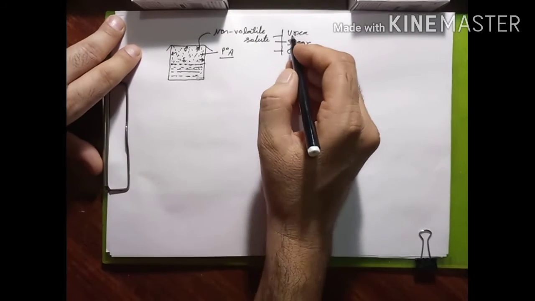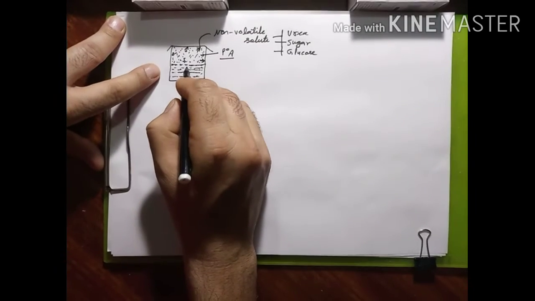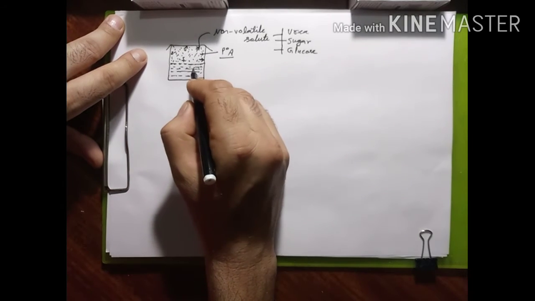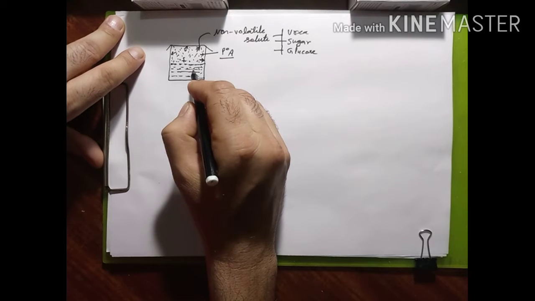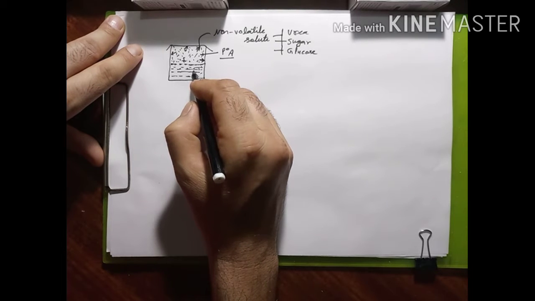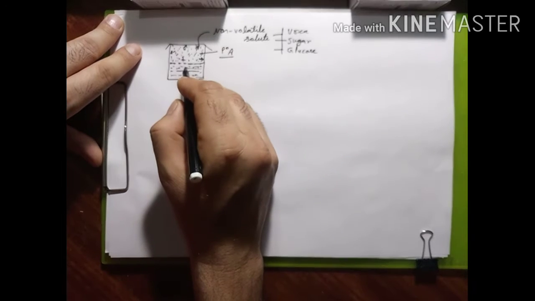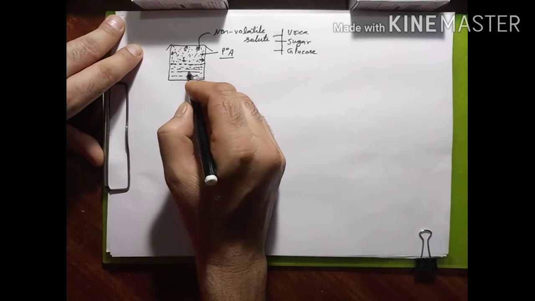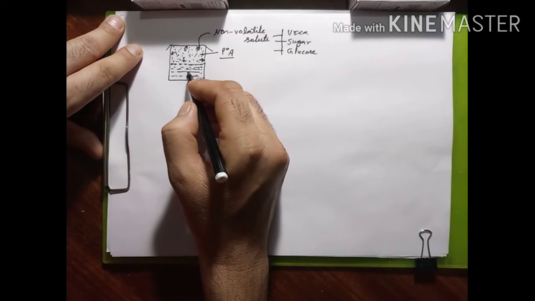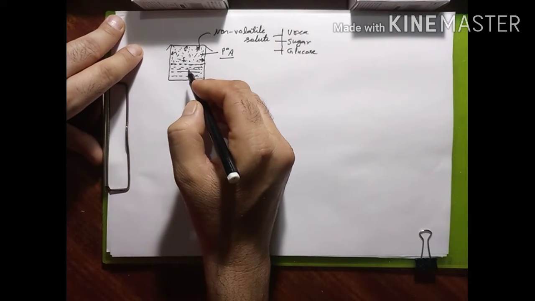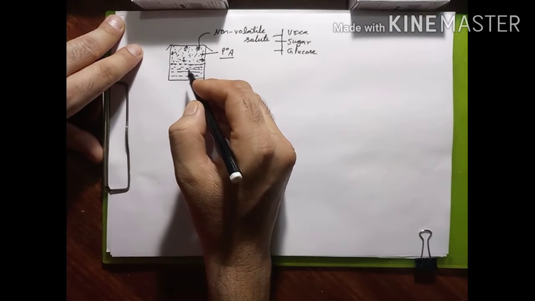When we add these non-volatile solutes into this solvent, what happens to the vapor pressure of the pure solvent? Now if I ask you, can you tell me the answer of this question and think properly: when we add a non-volatile solute into this solvent, what will happen to the vapor pressure of the pure solvent, whether it increases or decreases or remains the same? Whatever you think, keep in your mind, but I am going to explain to you.